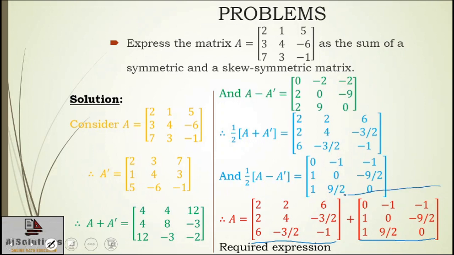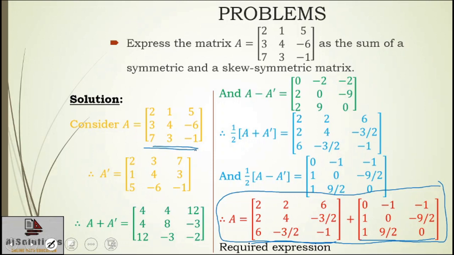And remember, this step number 4 is your final step. You are not going to perform anything after this. This is your required expression, so nothing should come after this. Sometimes students add the two matrices in between and get matrix A back, but that is not required.